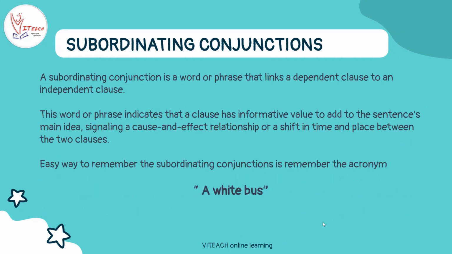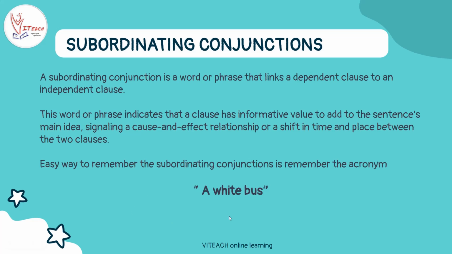So let's see another type of conjunction, that is subordinating conjunction. A subordinating conjunction is a word or phrase that links a dependent clause to an independent clause. I just explained independent clause to you. A dependent clause is just the opposite of this. Basically, the part of the sentence which depends on the other part is a dependent clause.